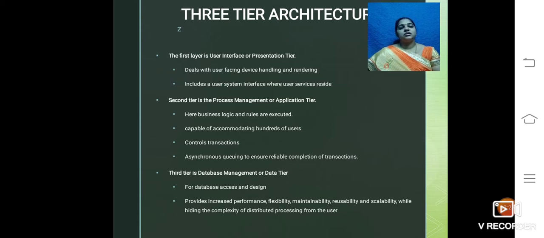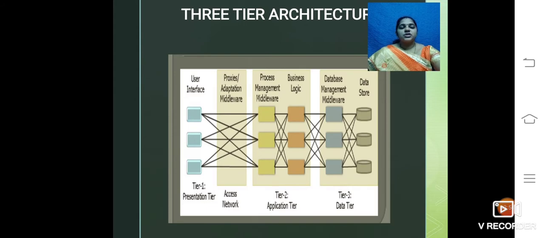And the third tier is called the database management layer or data tier. For database access and database design, it provides increased performance, flexibility, maintainability, reusability, and scalability, while hiding the complexity of the distributed processing from the user. This is the three-tier architecture of mobile computing. Tier 1 is the presentation tier, tier 2 is the application tier, and tier 3 is the data tier.